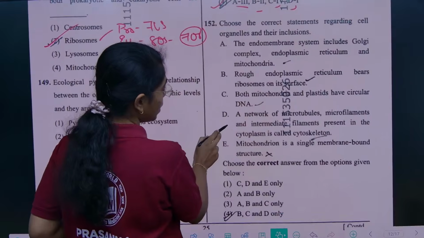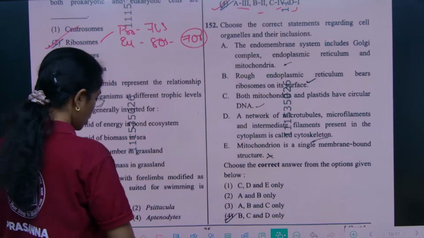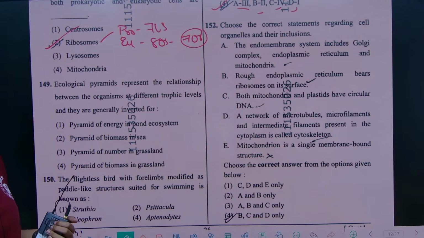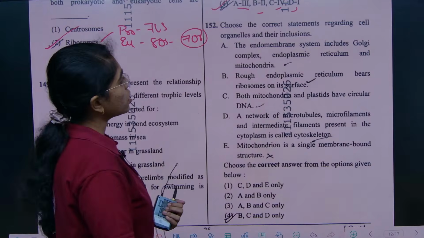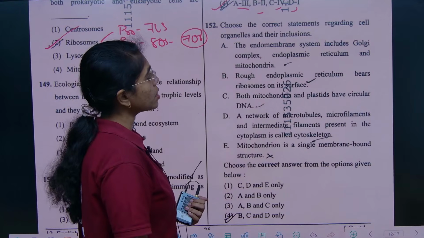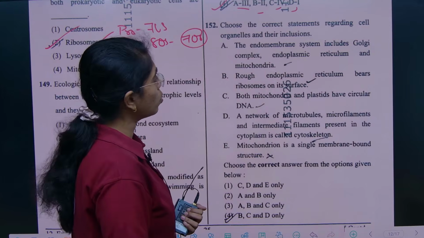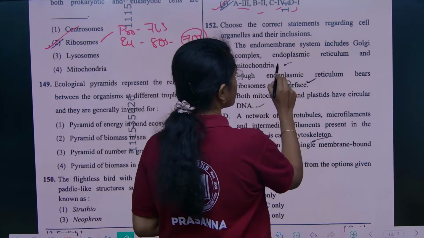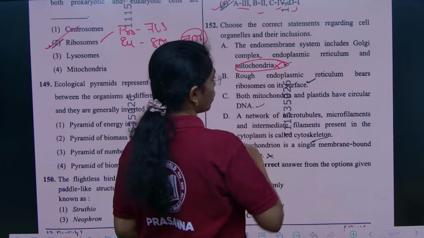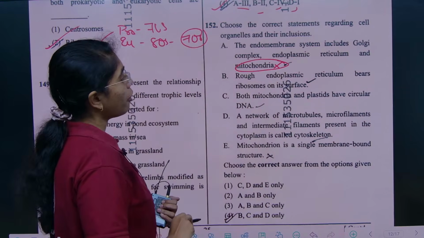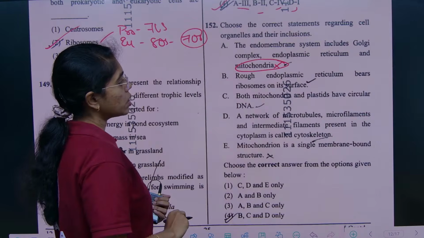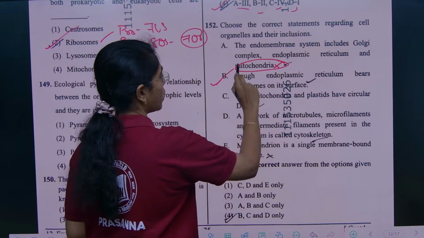This is a multi-statement question from Cell: The Unit of Life. Choose the correct statements regarding cell organelles and their inclusions. The endomembrane system includes the Golgi complex and endoplasmic reticulum, but not mitochondria. Rough endoplasmic reticulum bears ribosomes on the surface, correct.